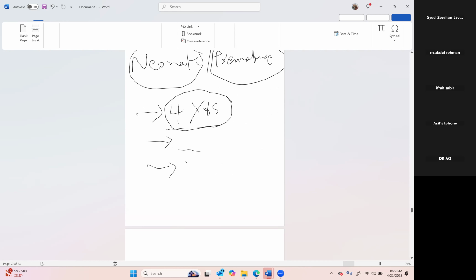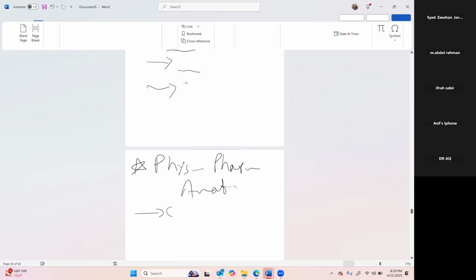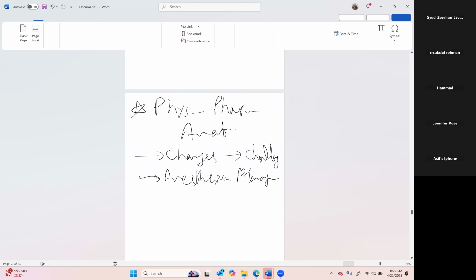There will be physiological, pharmacological and anatomical changes leading to challenging anesthesia management. Sir, in anatomical, first of all there will be a problem with the airway.